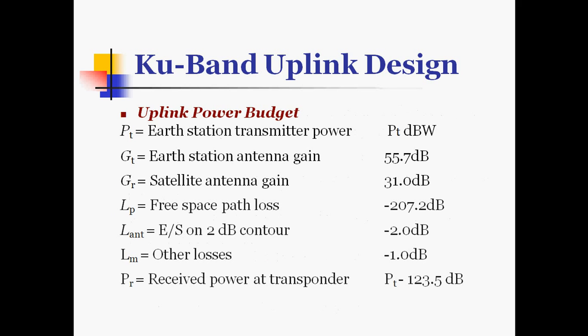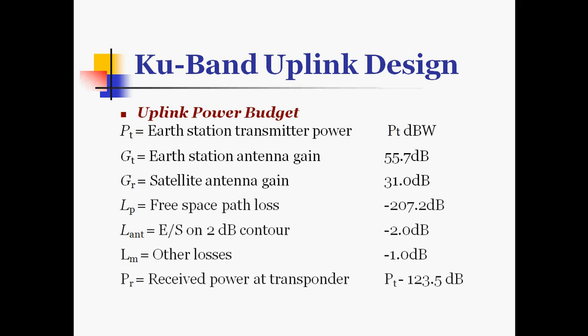For the Ku band uplink design, we can see here that the power budget is given. PT is the earth station transmitter power, in dBW. GT is the earth station antenna gain, 55.7 dB, then the receiver antenna gain, the satellite antenna gain, is 31 dB. Free space path loss LP is minus 207.2 dB. Then the loss of the transmitting antenna, on the 2 dB contour, is minus 2 dB, and for miscellaneous losses it is minus 1 dB.